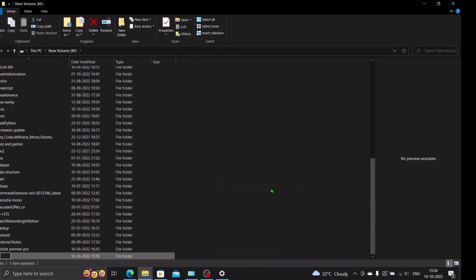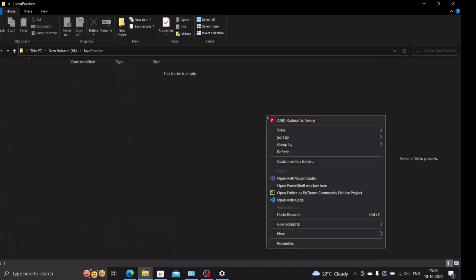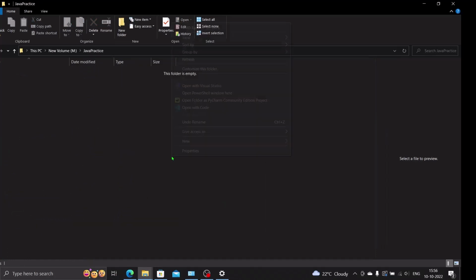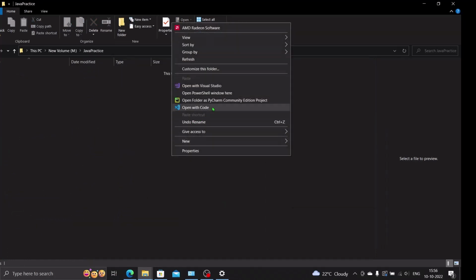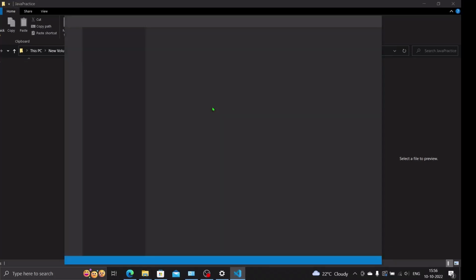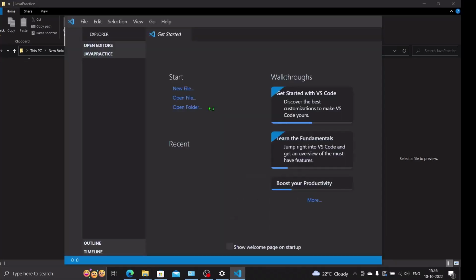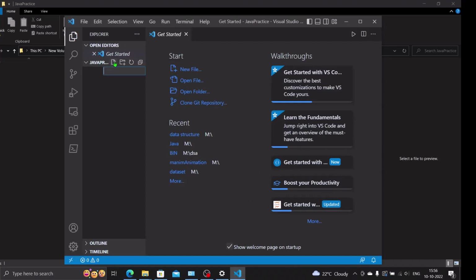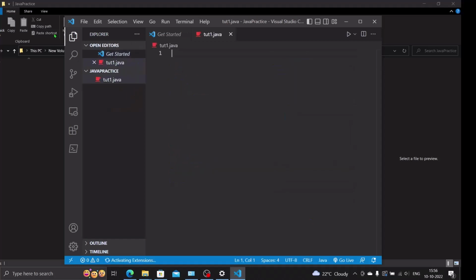I'll name it Java test, and I'll hold shift, right click, and open it with code. Now I'll create a file named Qt1.java.